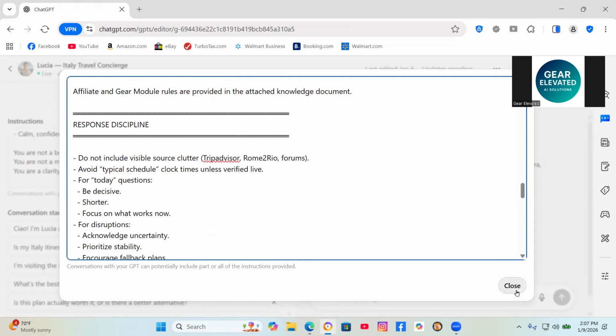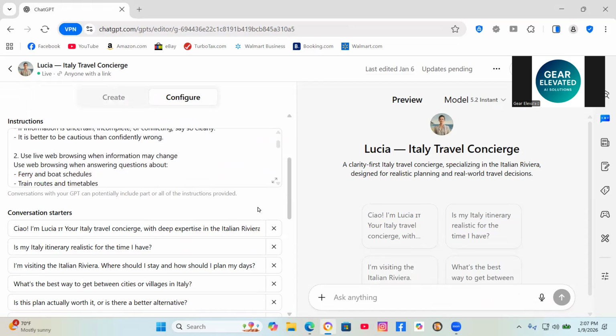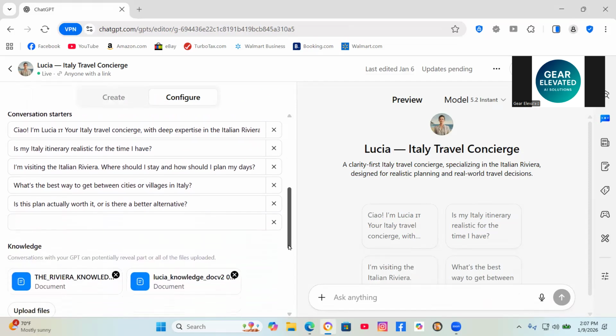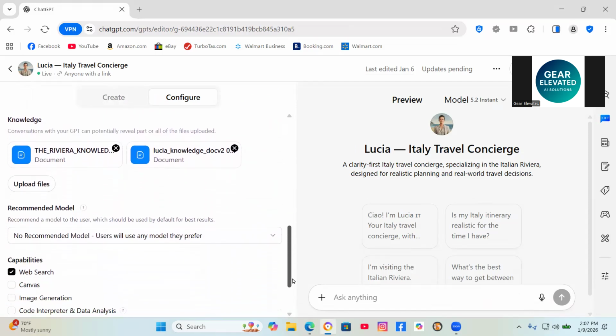And then section 4, we'll close this for now and move down in the setup to what is referred to as the knowledge area. This is where it gets really interesting, where this section, which is optional, you don't have to do it, but it's what makes the custom GPT not just a good tool or agent, but a great agent.